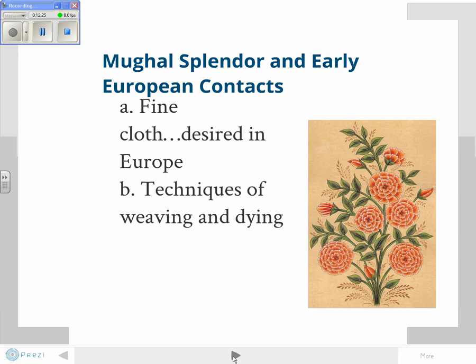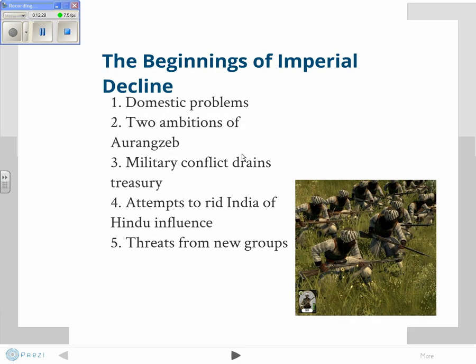So what are 5 reasons for the decline of the Mughal Empire? Okay, number one, domestic problems. They have ambitions, two ambitions. I don't even remember what that means. Isn't this awful? I gotta look that up. Military conflict drains the treasury. We've seen that in other places. You're spending too much money trying to defend your borders and all that. Some of the later Muslim rulers attempt to rid India of Hindu influence.